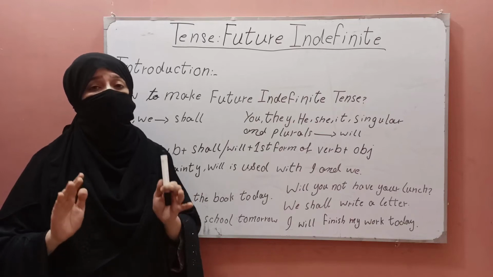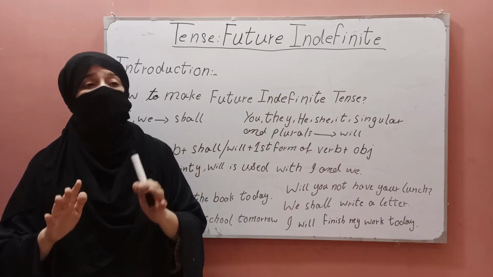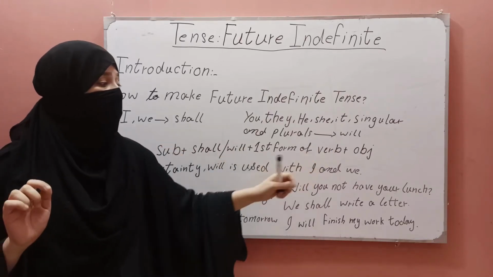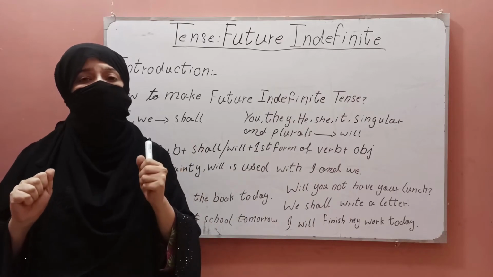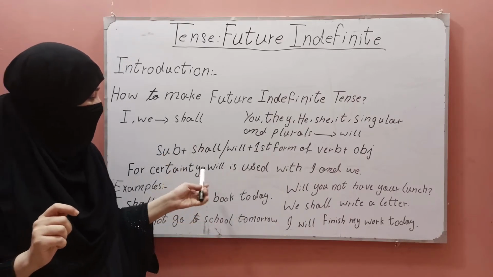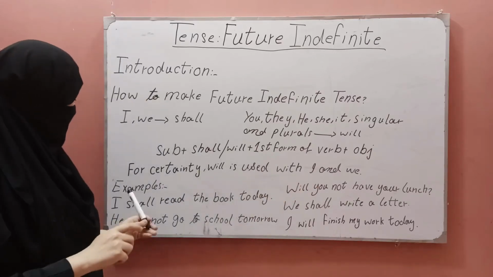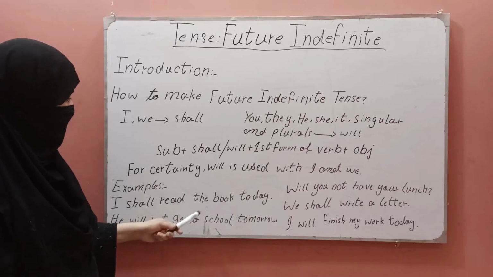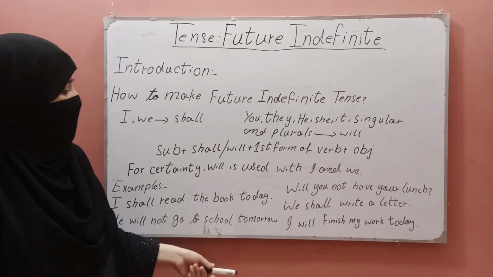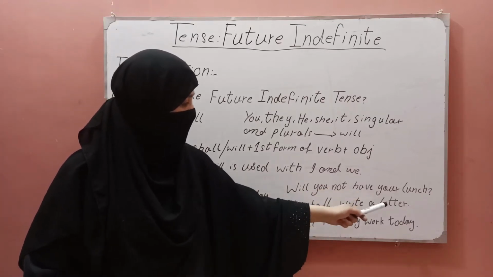It may also happen that we use I and we with shall, but when we use will with I and we, it means that this work is done with full force, with full determination. Examples have been given below. I shall read the book today. He will not go to school tomorrow. Will you not have your lunch? We shall write a letter.